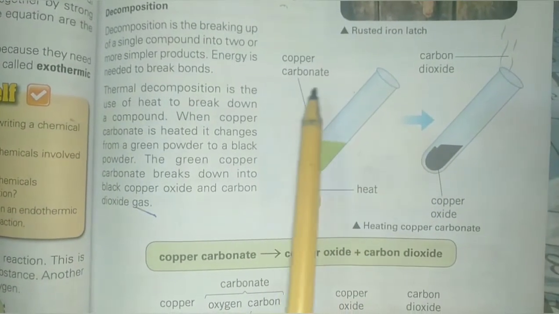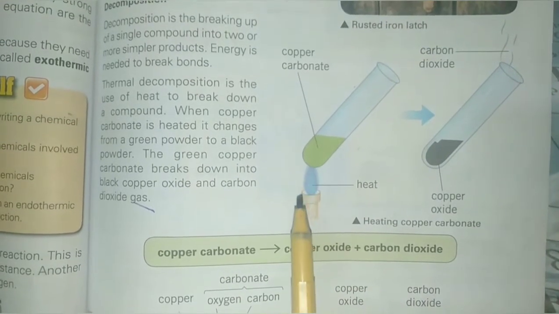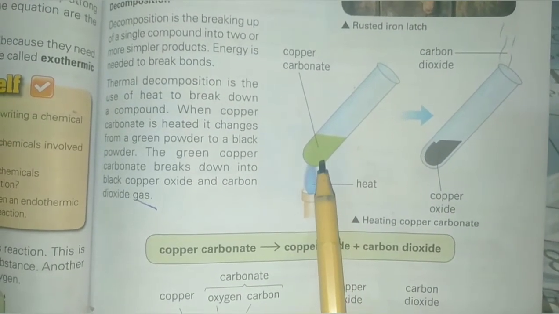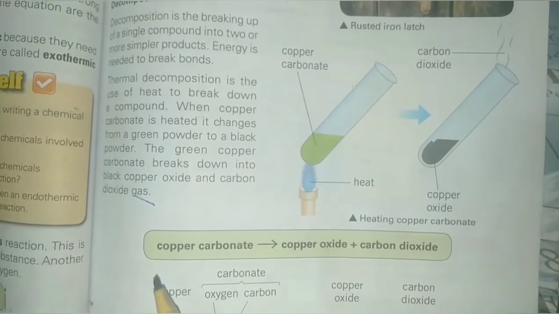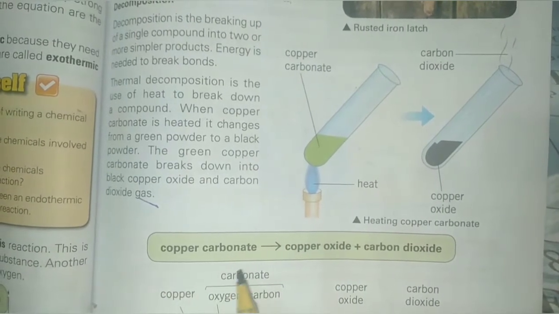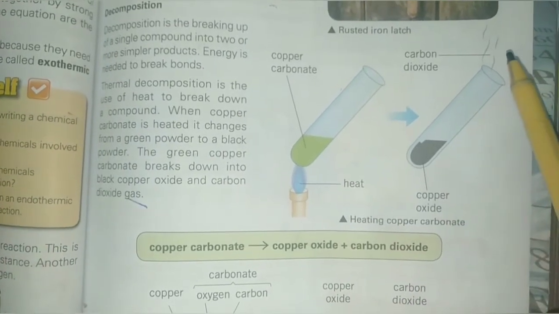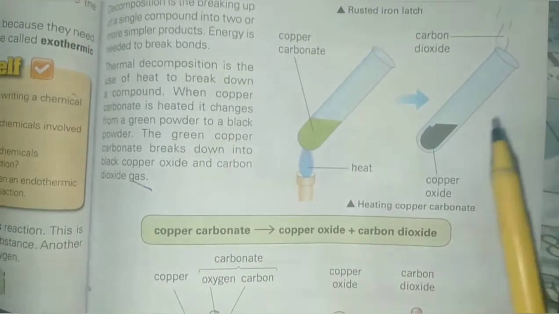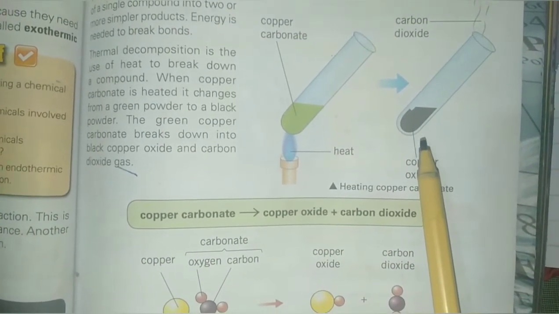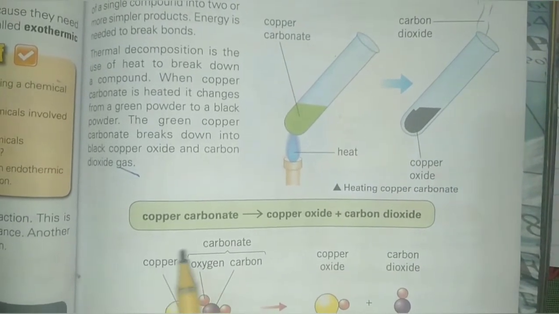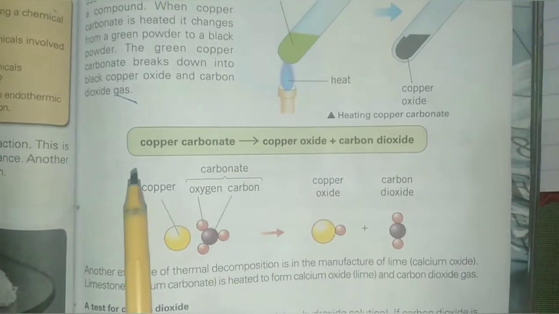This is copper carbonate, and its color is green. When heat is applied to this copper carbonate, it turns into a black compound, because burning of copper carbonate produces copper oxide and carbon dioxide gas. Carbon dioxide gas dissipates in the atmosphere, and black copper oxide remains in the test tube. This reaction is an example of decomposition reaction, and in this reaction heat is needed to break the bonds between